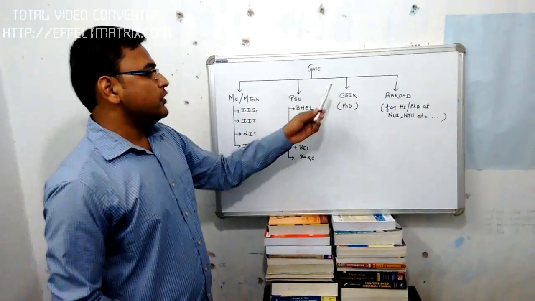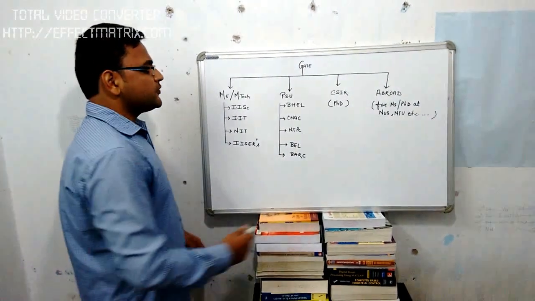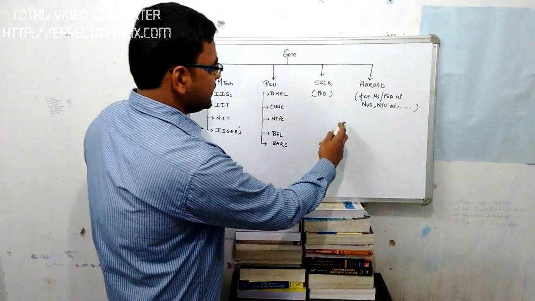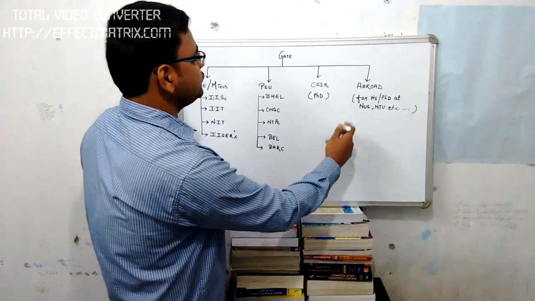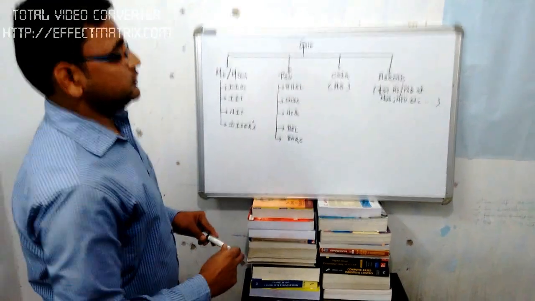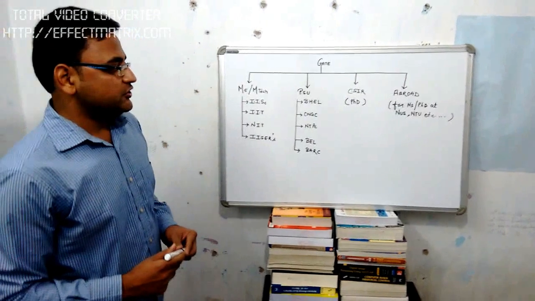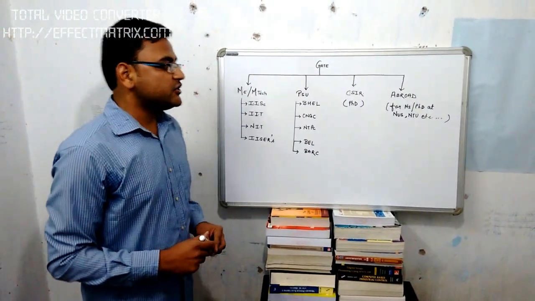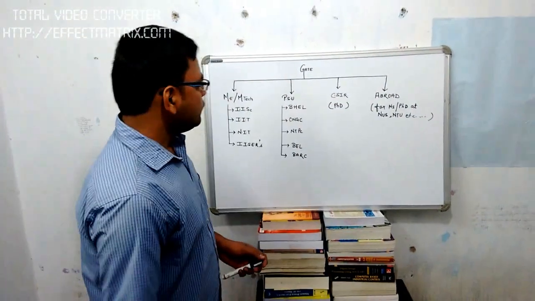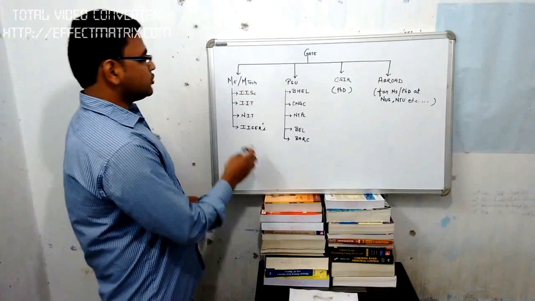And one can also go into CSIR for PhD. One can also go abroad. NUS, NTU, that is National University of Singapore, and Nanyang Technological University, also offer MS and PhD courses using GATE scorecard. Now, without wasting much time, I would like to jump into my topic, that is communication system.